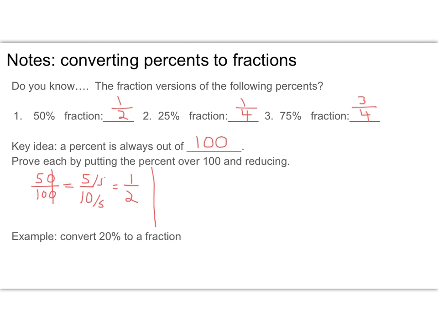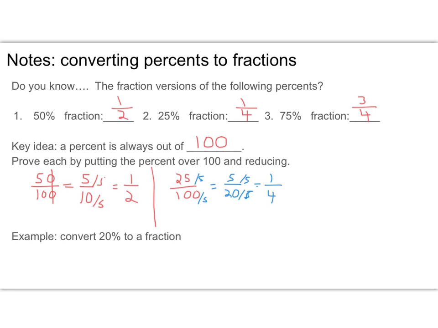All right, let's look at number 2 as well. Again, you put it over 100 and reduce. And let's see, I definitely know that 5 can go into both of these. So that's going to give me 5 over 20. And I know 5 can go into both of those again. And that's going to give me 1 over 4. All right, got the idea?